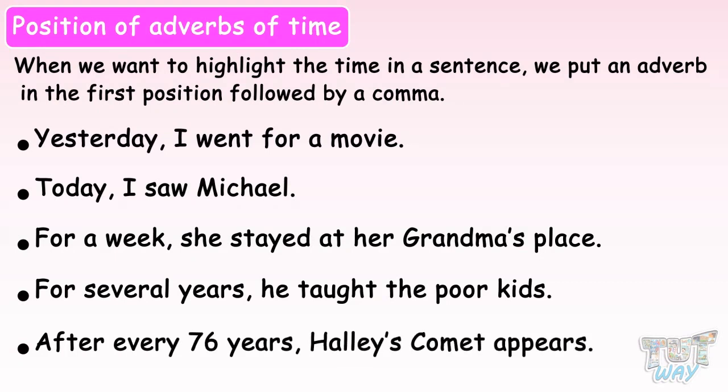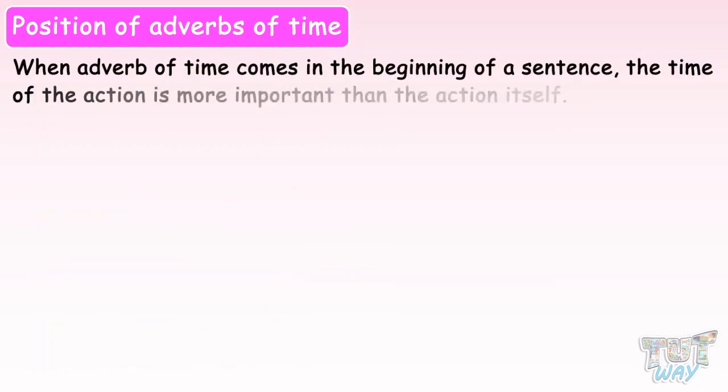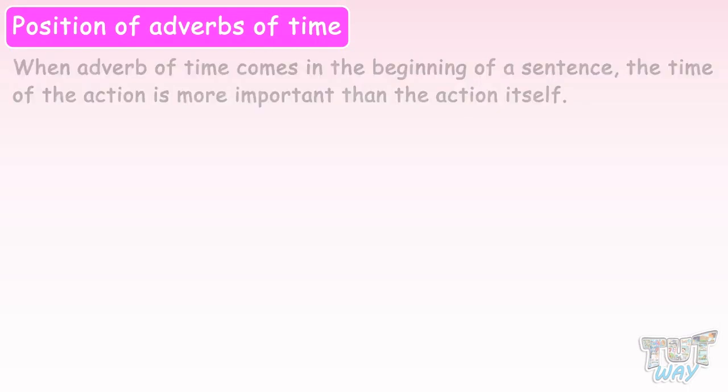In these sentences, the adverbs of time are placed in the beginning and are followed by a comma. In these sentences, the time of action is more important than the actual action itself. So, when an adverb of time comes in the beginning of a sentence, the time of the action is more important than the action itself. Now let's learn one more thing about using the adverbs of time.